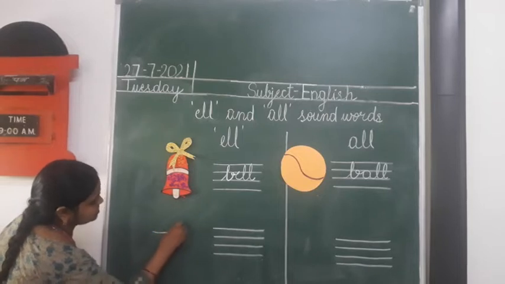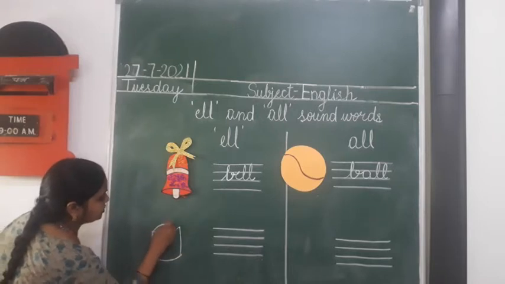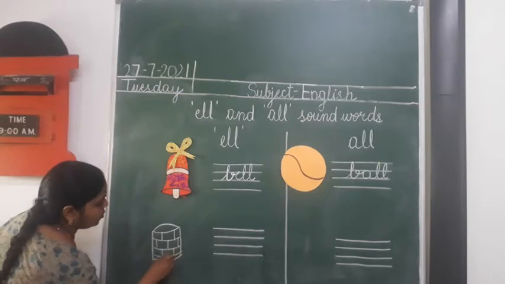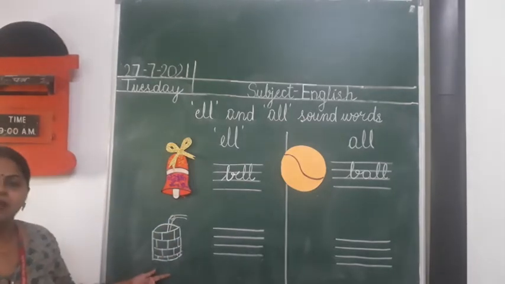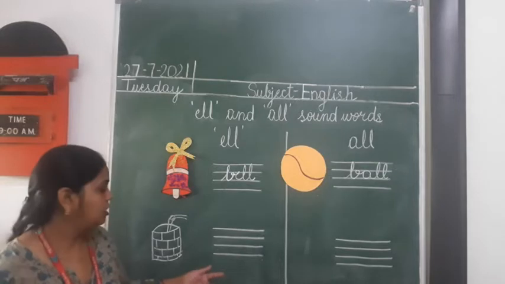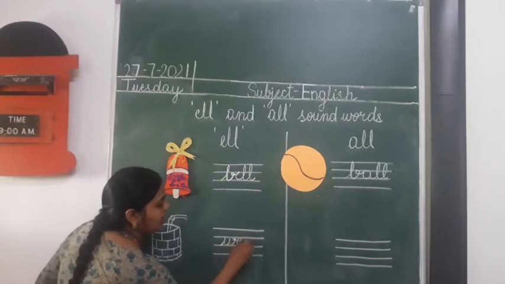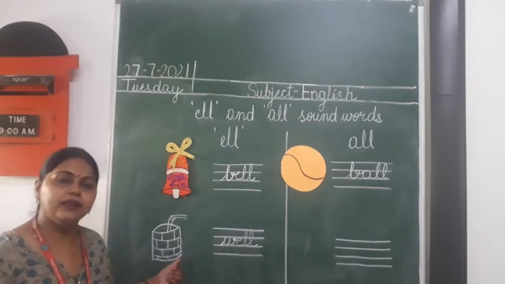Next I am going to draw a picture. Now tell me, what is this? Tell me which picture I am going to draw here. This is a well. Well means kuan. The beginning sound is W. Well. W, L, well.